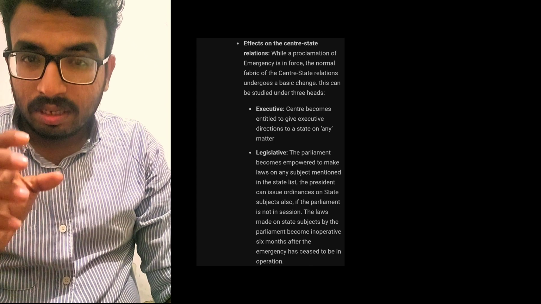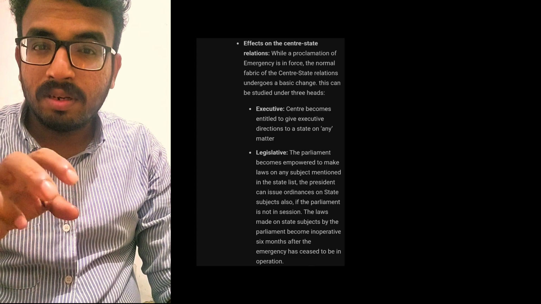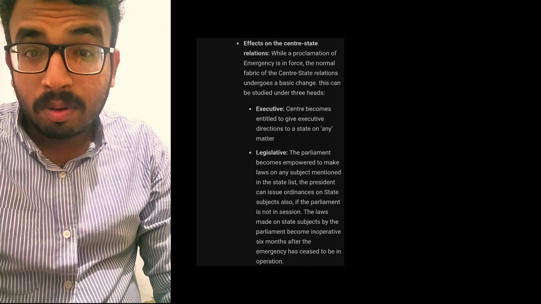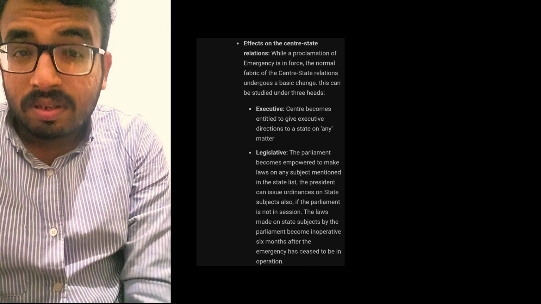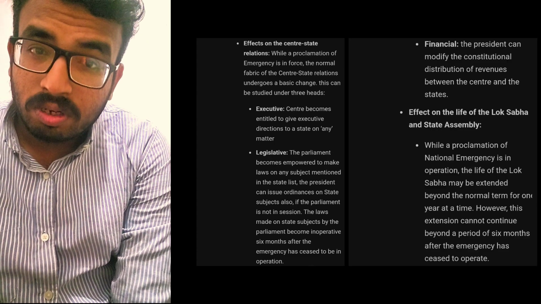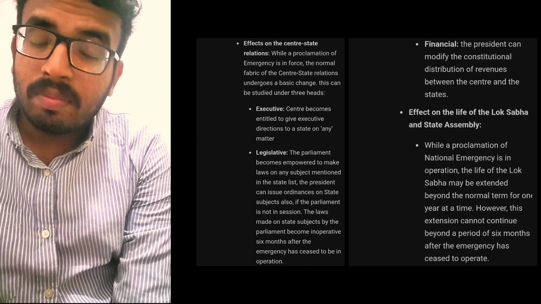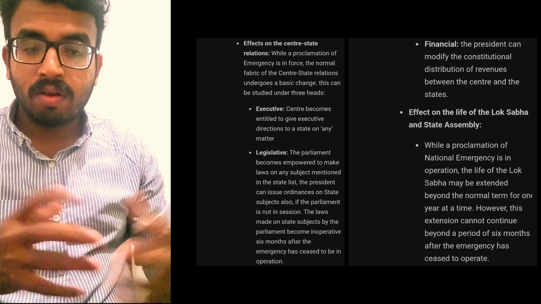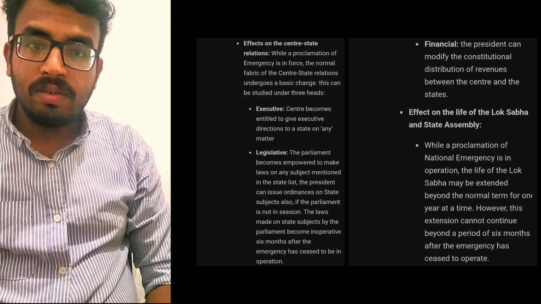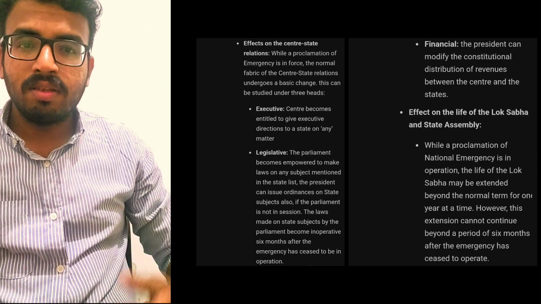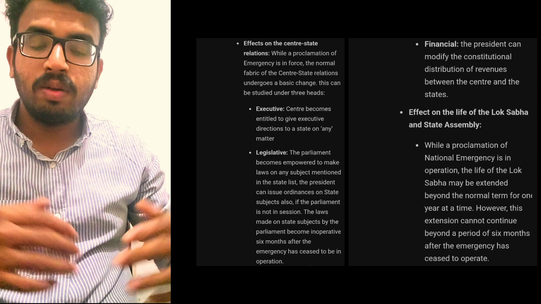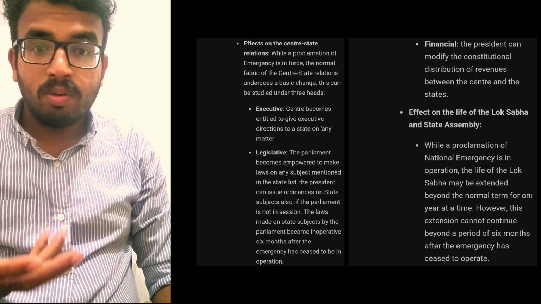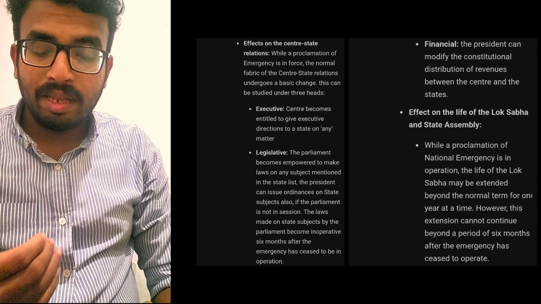However, if the proclamation of emergency is issued at a time when the Lok Sabha has been dissolved, or the dissolution takes place during the period of 1 month without approving the proclamation, then the proclamation survives until 30 days from the first sitting of the Lok Sabha after reconstitution, provided the Rajya Sabha has in the meantime approved it. You know that our Constitution, our system, is bicameral, and the elections to both houses do not happen at the same time. They happen in different tenures.